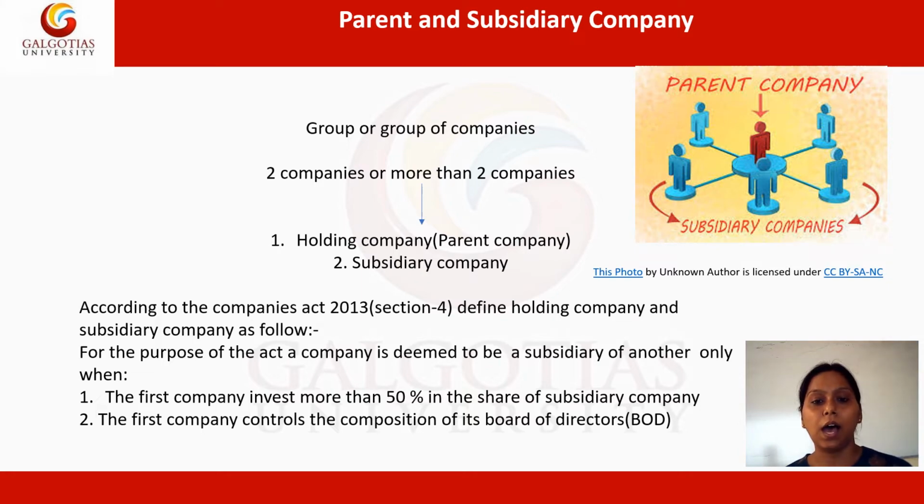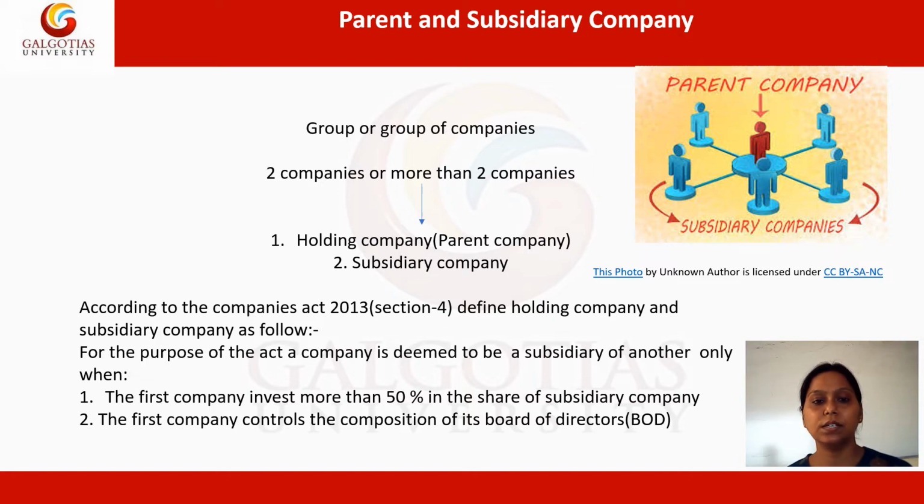Now, how will a company become a holding company and how will a company become a subsidiary company? For that, according to the Companies Act 2013, Section 4 defines holding company and subsidiary company as follows. This is like the prerequisite which needs to be fulfilled for becoming a parent company or a subsidiary company.